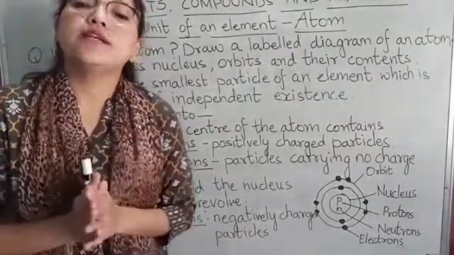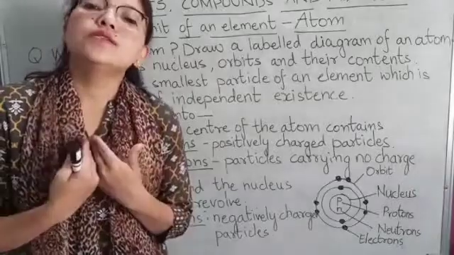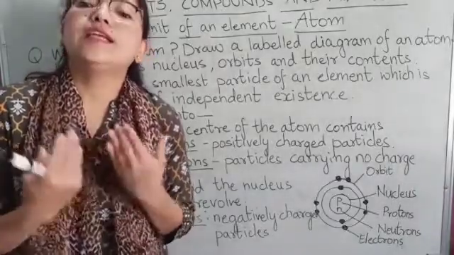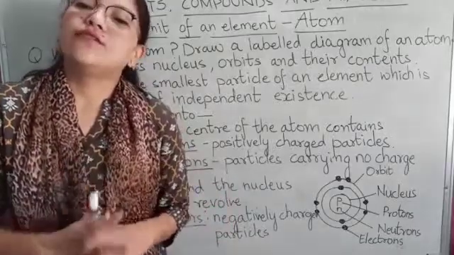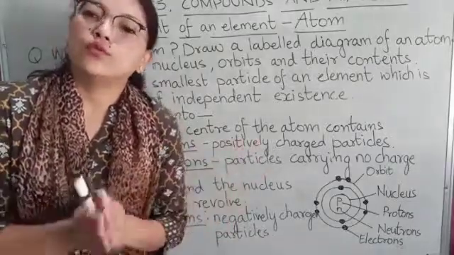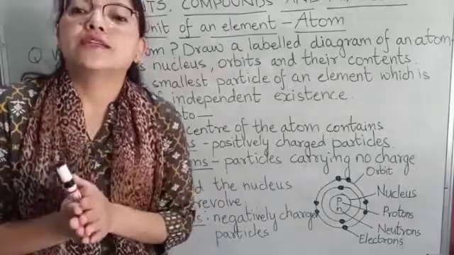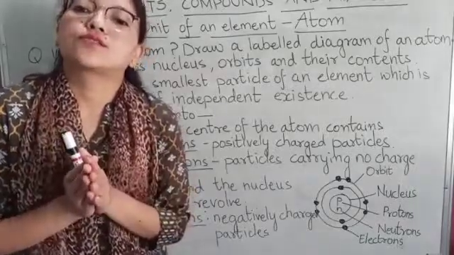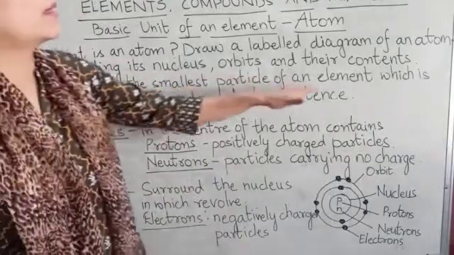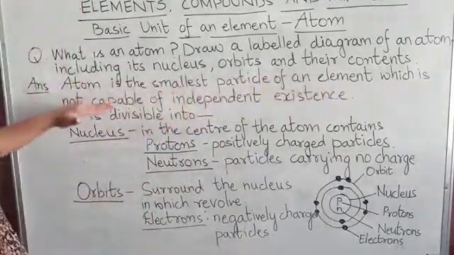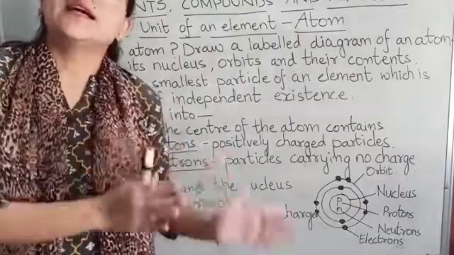Now what does that mean? We humans cannot live alone. We need friends, we need relatives, we need society. The same way, atoms also cannot live alone. They need some other atom for their existence. So an atom is the smallest particle of an element which is not capable of independent existence.